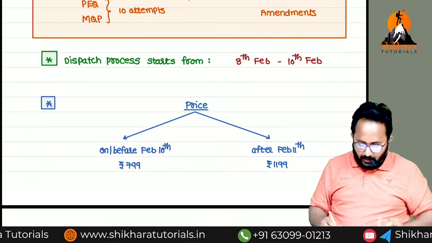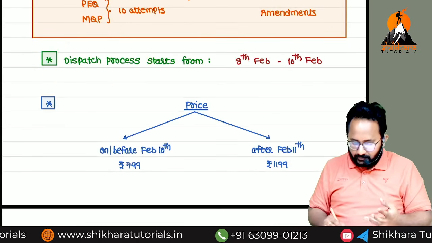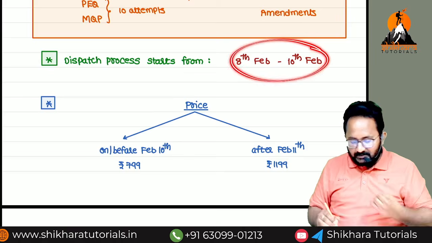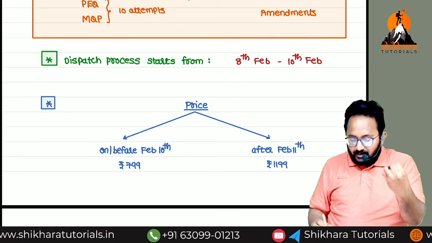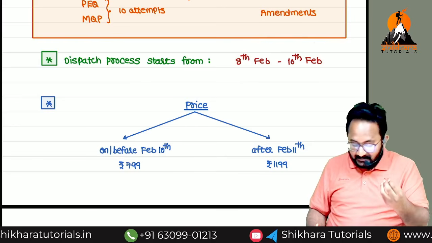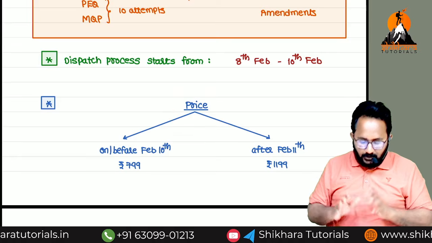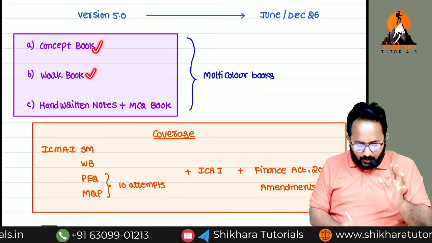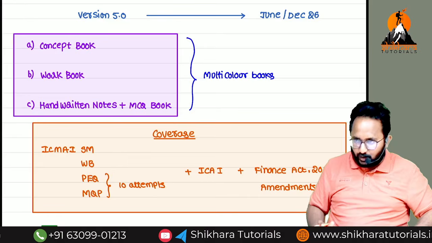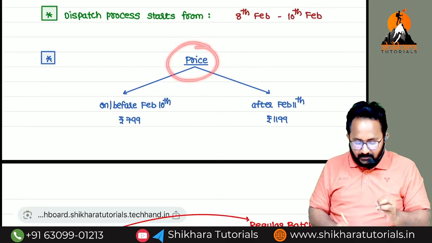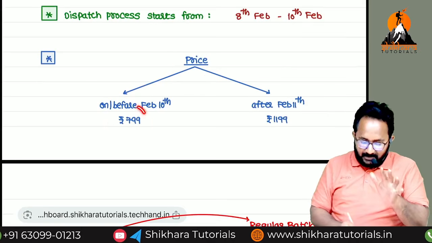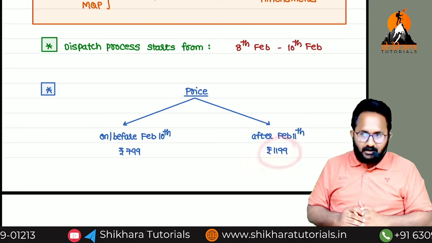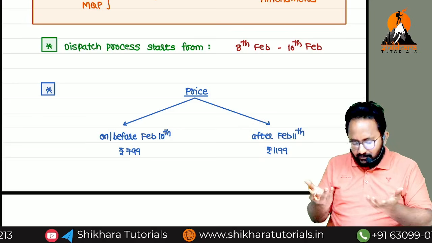Next, sir, when are you going to dispatch the books for our regular batch students? I am going to dispatch the books from 8th February to 10th February. Our staff will dispatch the books and share the tracking IDs to your registered number. Sir, how to order the books? If you want to get hard copies of these 3 books, we don't want to sell a single book alone, only as a combined set. If you purchase before February 10th, the price will be 799, and after February 11th, the price will be 1199, that means 1200 only.